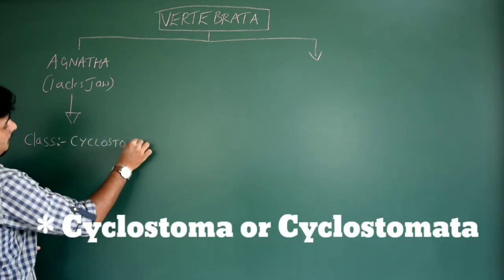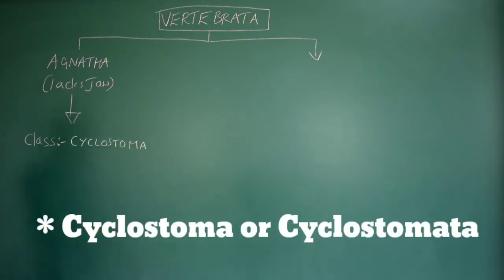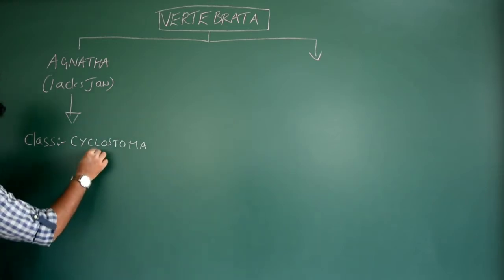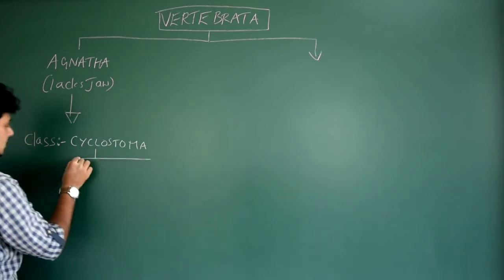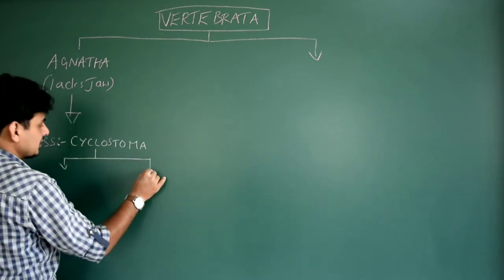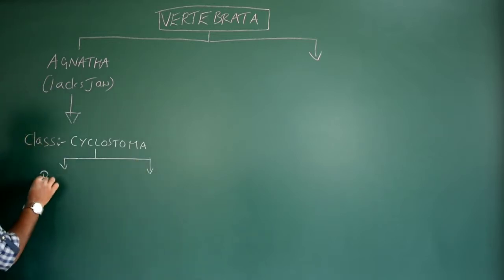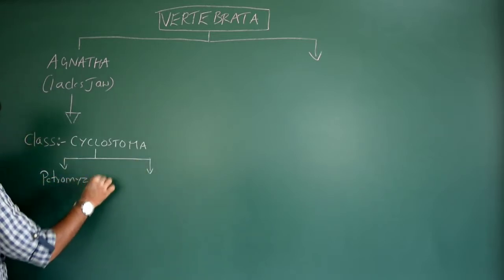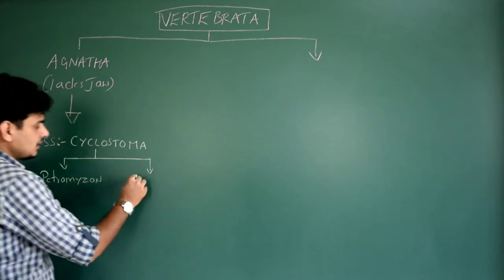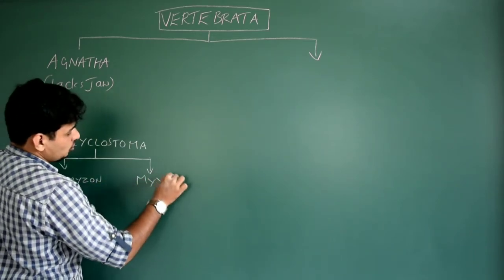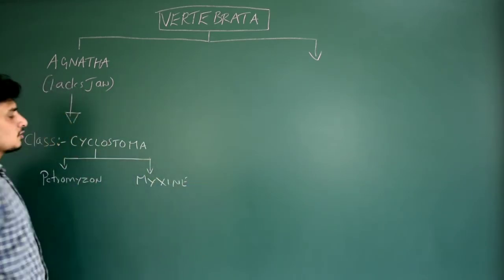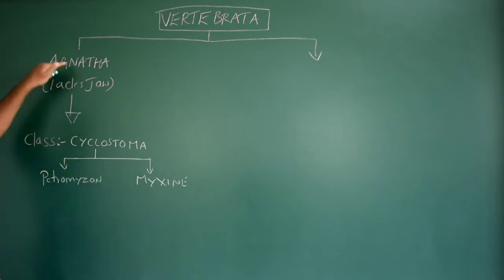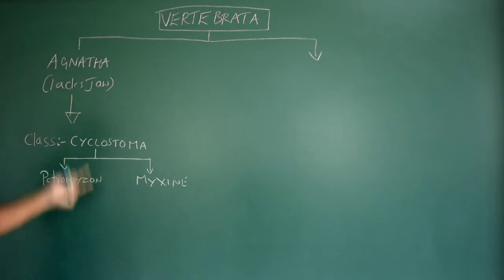Cyclostomata. Cyclostomata is the example. Okay, in this Cyclostomata you see two very important examples. I will explain it later anyhow, but write down. The one is Petromyzon. The next one is Myxine. See, the two animals belong to the Cyclostomata. Obviously they lack jaw, hence they belong to the division Agnatha. Simple, right? Easy.